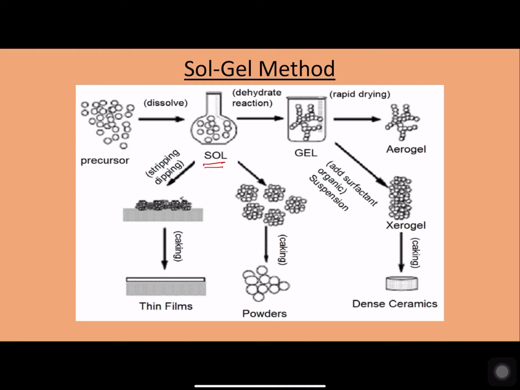Then, dehydrating that sol, we form what is called a gel, and from that gel we can create other types of nanomaterials.